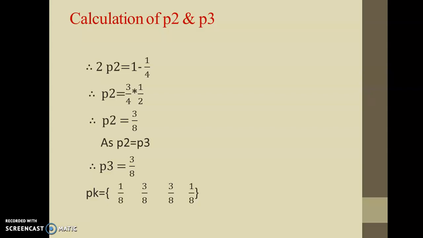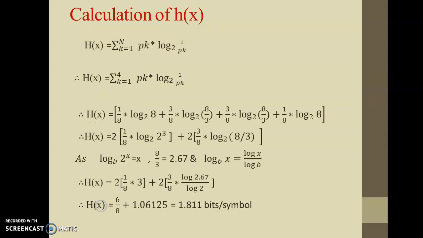Now keep in mind, two symbols are having same probabilities, that is 1 by 8, and remaining two symbols are having same probabilities, that is 3 by 8. That simplifies your calculation of the h of x. So write down the formula for entropy, that is summation k starts from 1 to n pk into log 1 upon pk base 2.